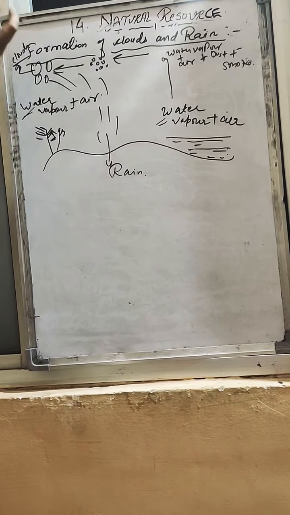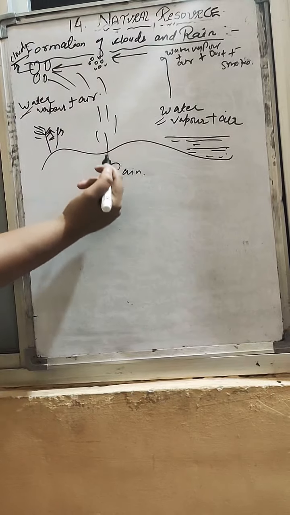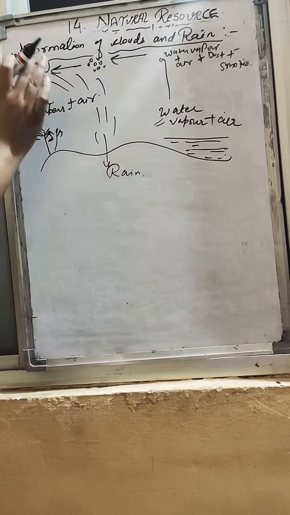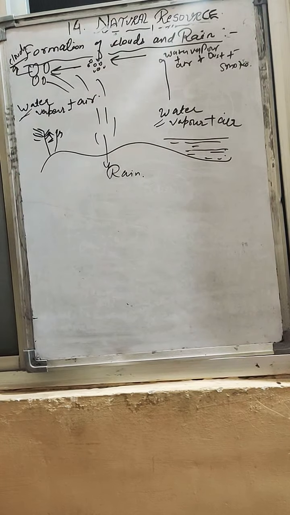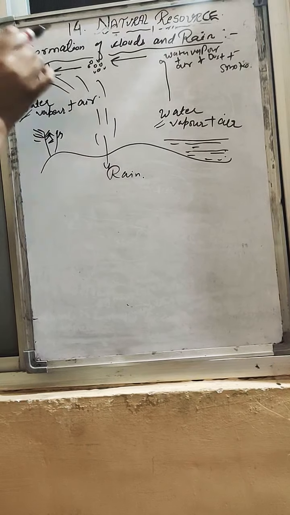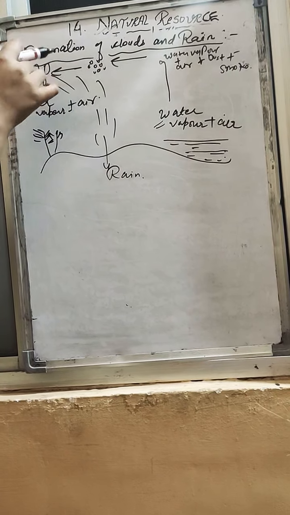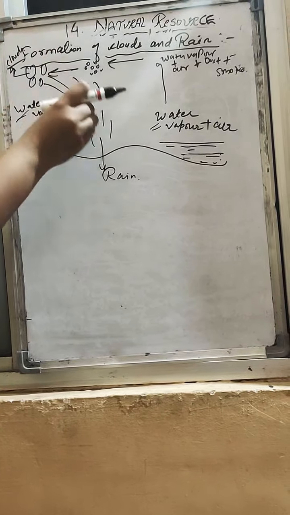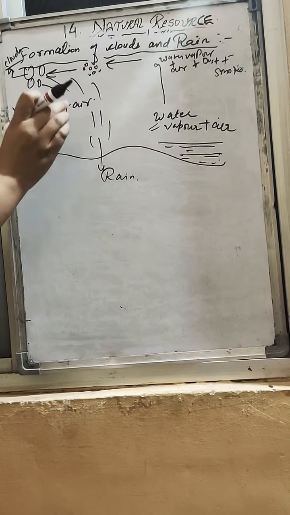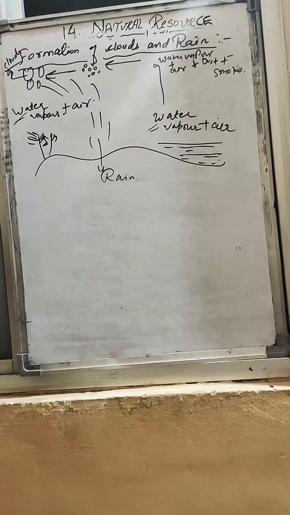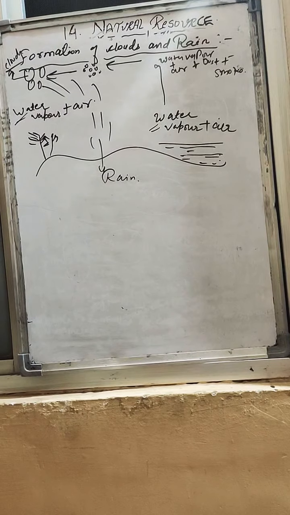Once these clouds become heavy, they fall as rain. Understood how the rain formation takes place? Sometimes, due to climatic changes, if the temperature is low, this gets frozen up, and it also results in the formation of snowfall along with the rain. So, understood how the rain formation and cloud formation takes place.